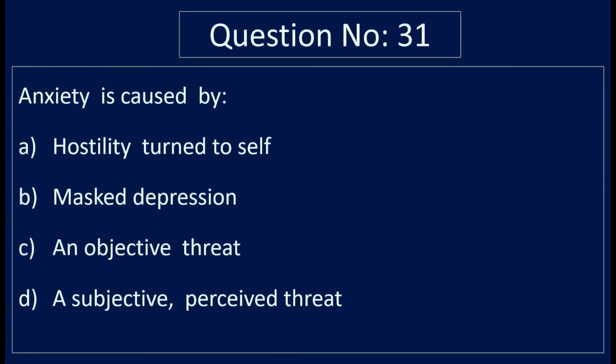Question number 31. Anxiety is caused by option A, hostility turned to self. Option B, masked depression. Option C, an objective threat. And option D, a subjective and perceived threat. Correct answer is option D, a subjective and perceived threat. Anxiety is caused by a subjective and perceived threat.